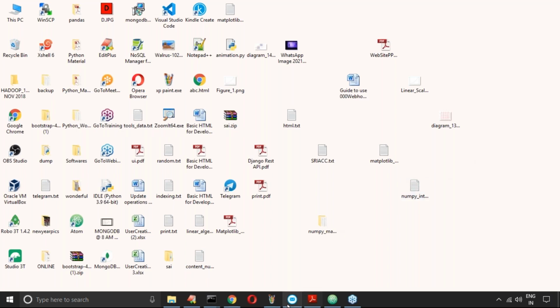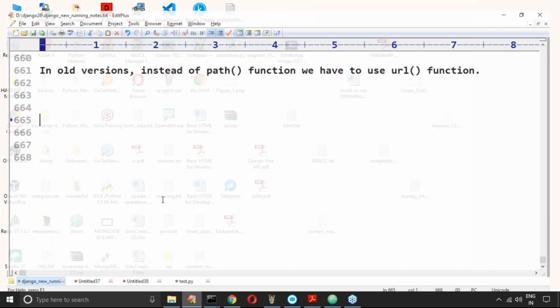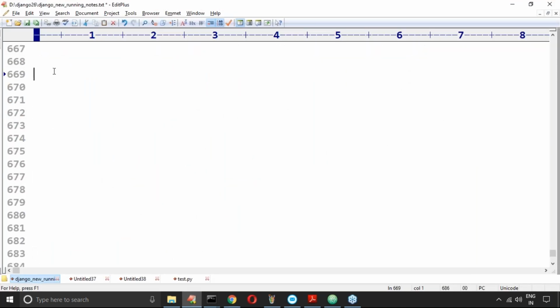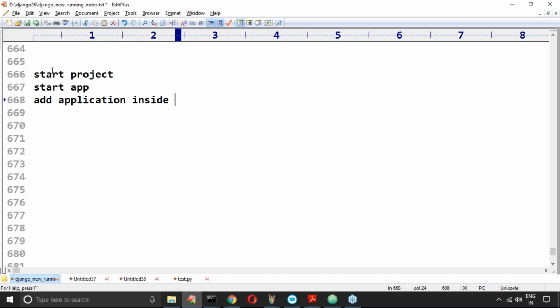So now listen carefully up to whatever we did. Don't feel too much here, it is very easy. Start a project, start an app, add the application inside settings.py.